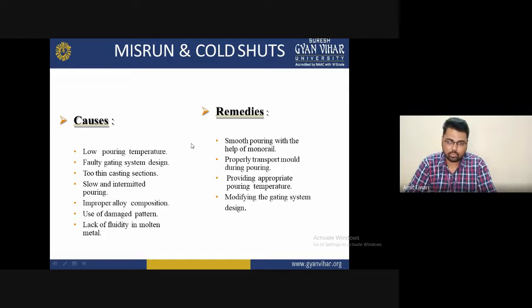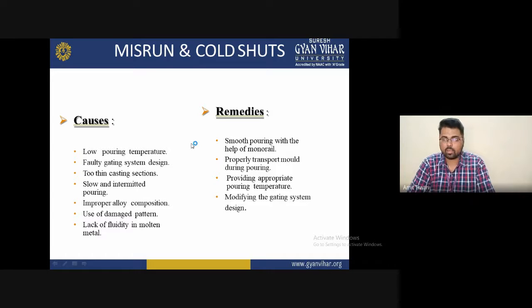So for doing metal casting, you must keep in mind the first and the last one, the lack of fluidity in the molten metal. If there is a lack of fluidity, the molten metal cannot fill properly, and it will not completely fill up the pattern. Also, there are some gaps normally missing, and we can find some damaged patterns. If you continuously use the same pattern, and the pattern is damaged and you are not aware of that, you will select the same pattern for the next operation.